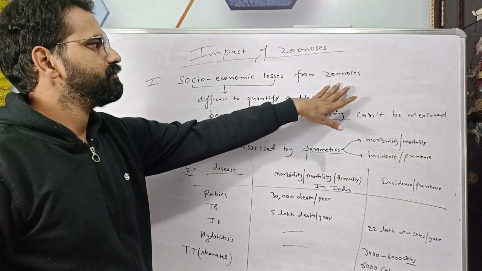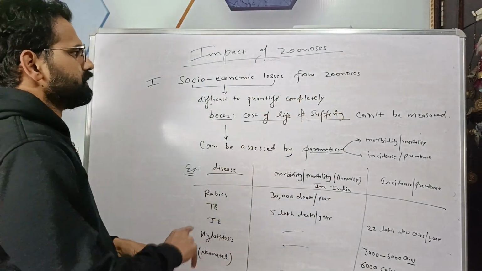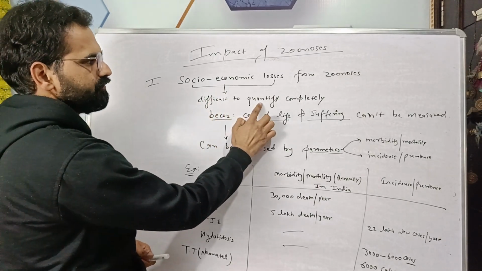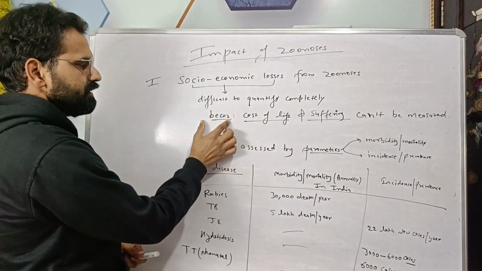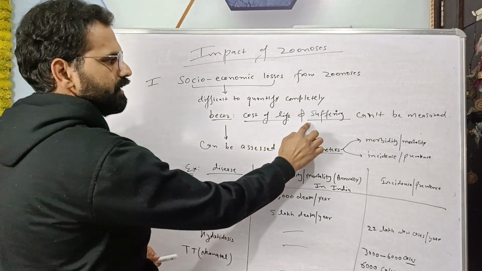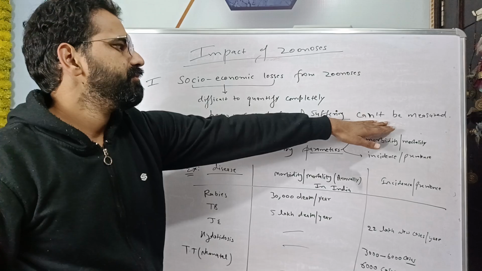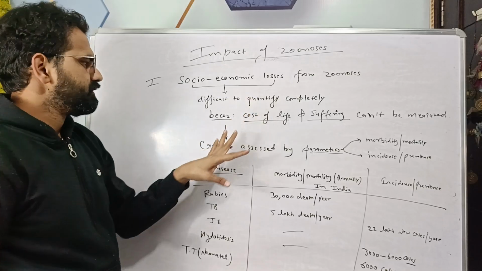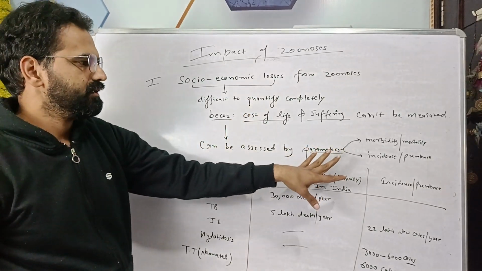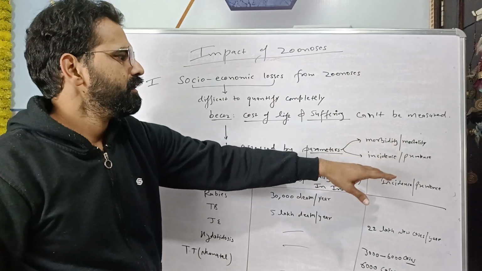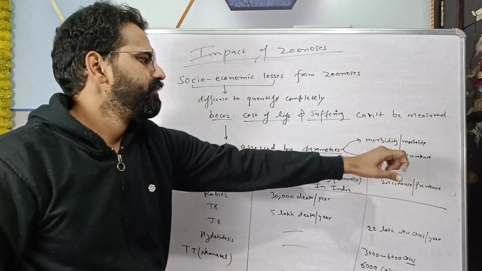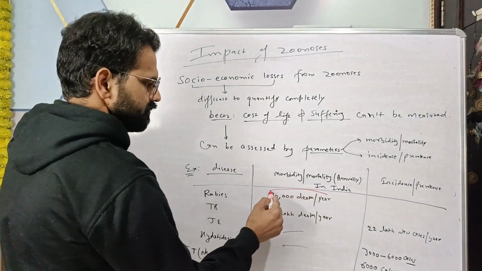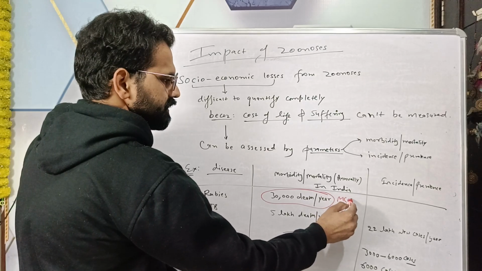Socio-economic losses from the zoonosis or zoonotic diseases. These socio-economic losses are difficult or hard to quantify completely. The reason is because the cost of life and the suffering cannot be measured. But these socio-economic losses can be assessed by some parameters like morbidity, mortality, disease incidence and disease prevalence. These are some of the important MCQs.